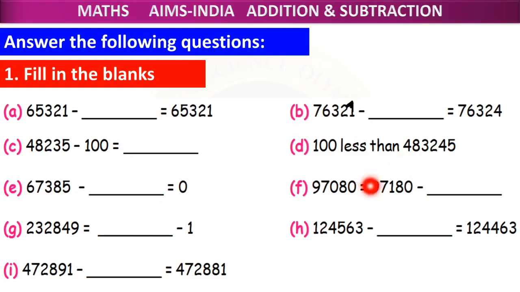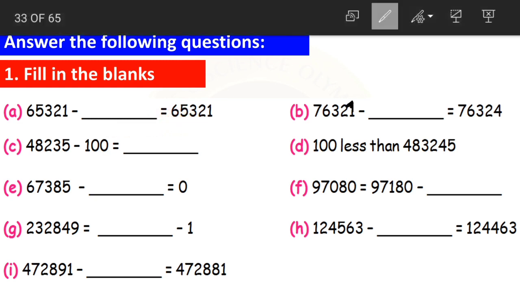Let us subtract few numbers and see how this works. Now fill in the blanks. 65,321 minus dash is equal to 65,321. See, we have subtracted something, but the difference is the same as the minuend. Yes, there is no change in the number. Now what was subtracted? 0. Yes, why? Because when we subtract 0 from a number, the difference will be the number itself. Yes, the result will be the number itself.